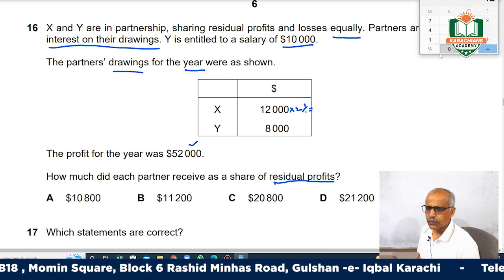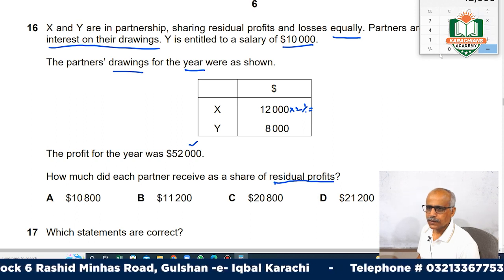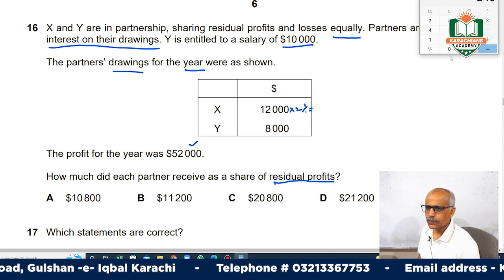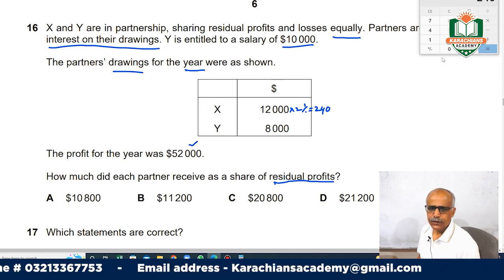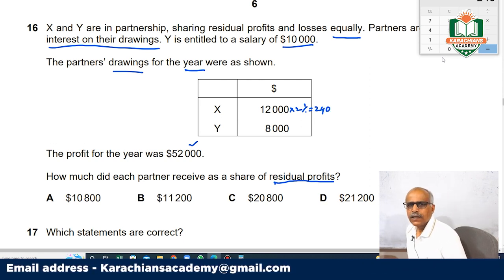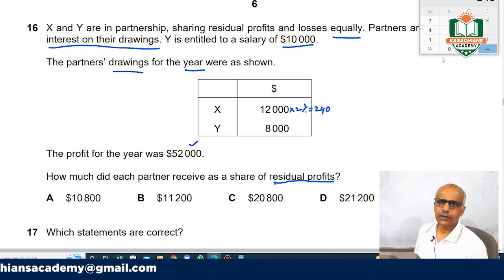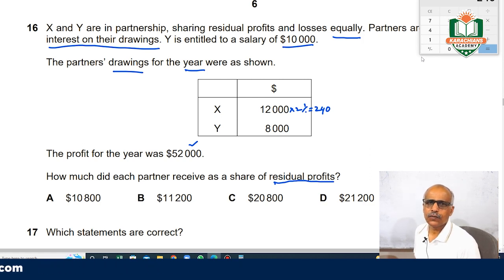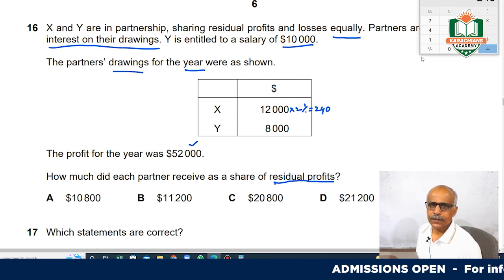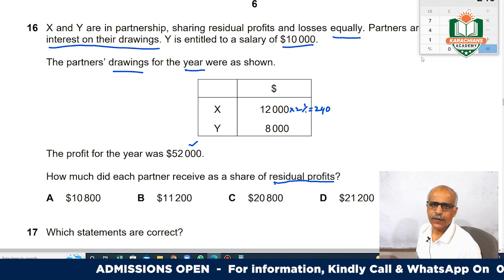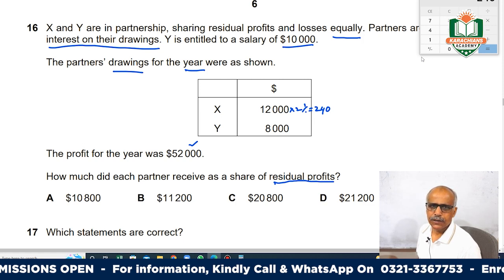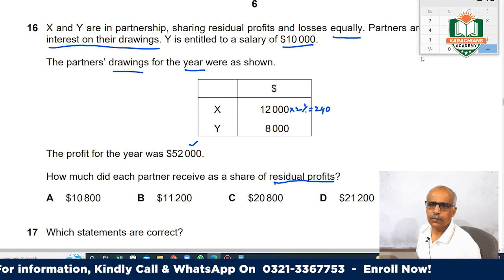Drawings of 12,000 into 0.02 is 240, which we will charge to partner X. This interest on drawings is some sort of income, not an operational income but a benefit for appropriation.